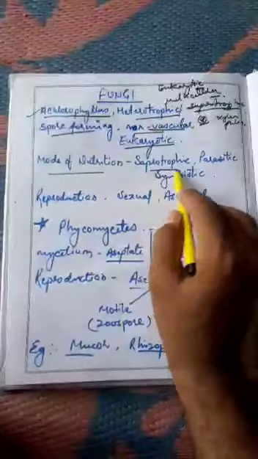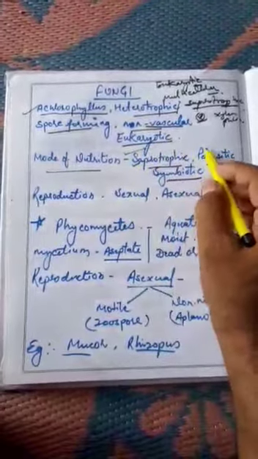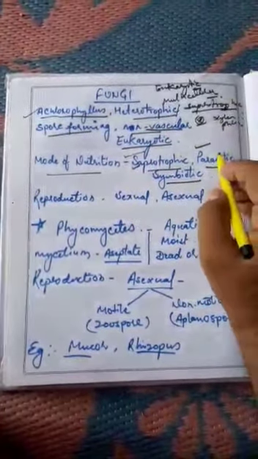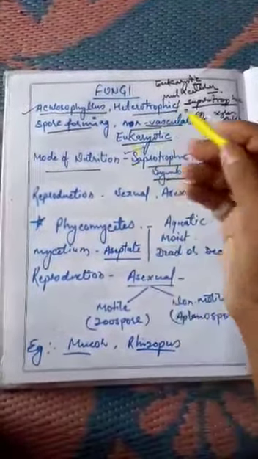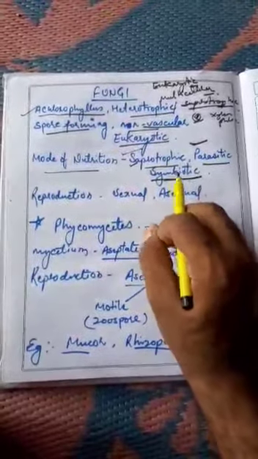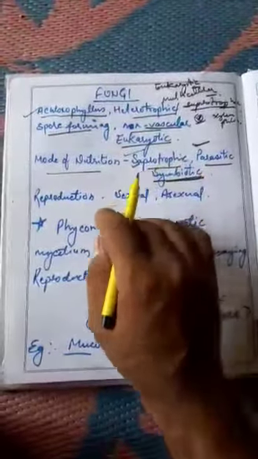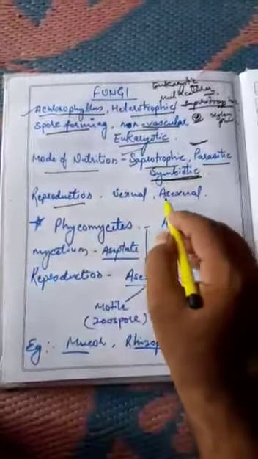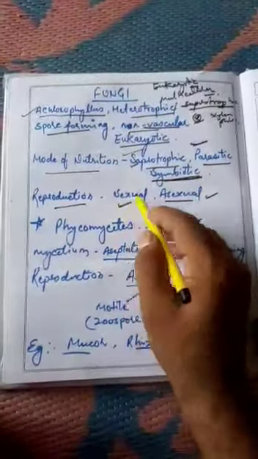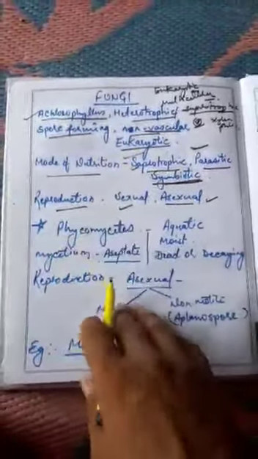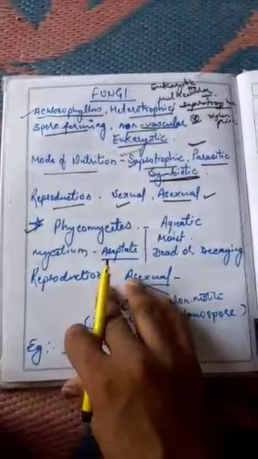Mode of nutrition: saprotrophic, parasitic, symbiotic. They feed on dead or decaying material, saprotrophic. They feed living on other animals, parasitic, and sometimes they make a beneficial relationship with another animal or plant individual, so that relationship is known as symbiotic relationship. So they live symbiotically also. Reproduction, they do both kinds of reproduction. Some of their groups do sexual reproduction only, and some of them do both sexual and asexual, and some only sexual.